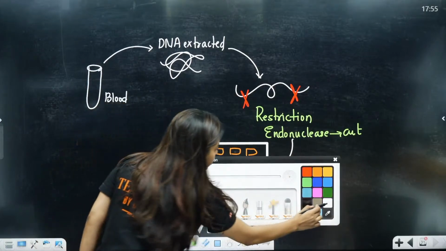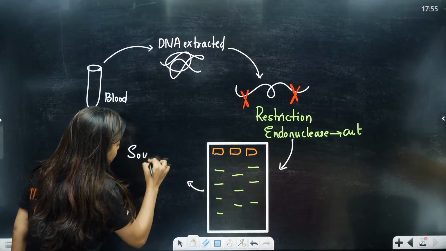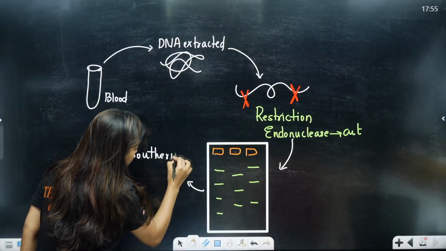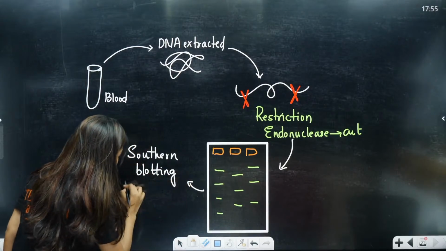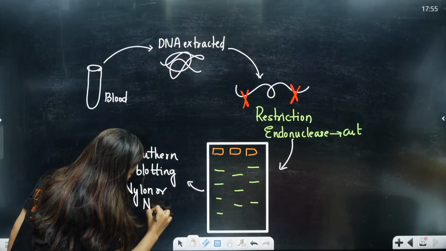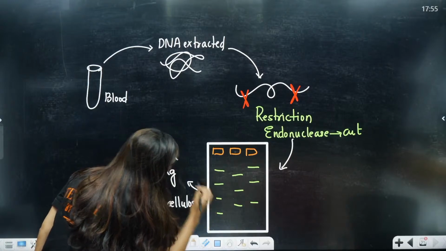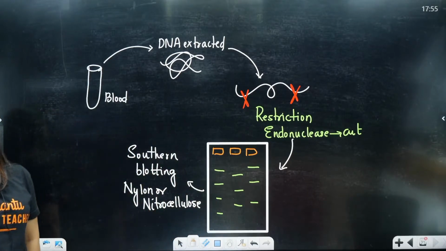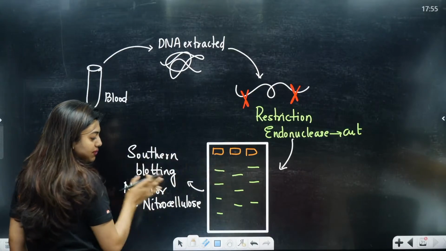After this, what is going to happen, students? I am going to transfer this to a Southern blotting. That means I am going to use a nylon or a nitrocellulose paper to transfer, because these are going to absorb these fragments.